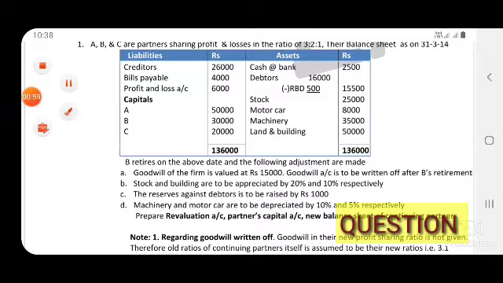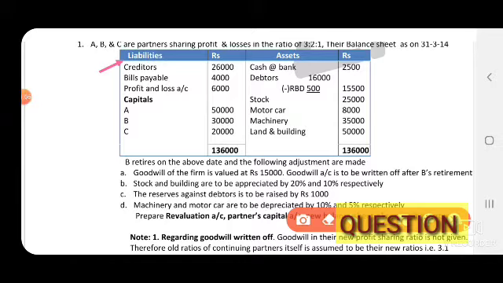So balance sheet, liabilities: creditors, bills payable transferred to a new balance sheet. Profit and loss, capitals transferred to partners capital account credit side. The assets: cash at bank, all the assets, debtors, stock, motor car, machinery, land and building transferred to new balance sheet.